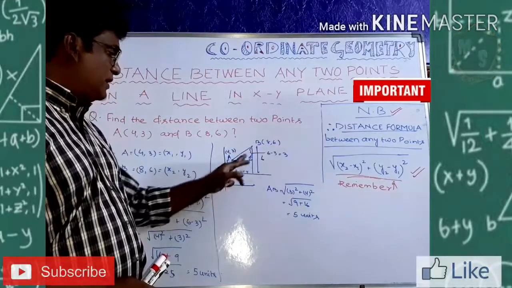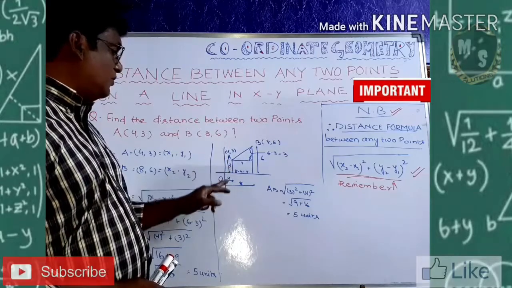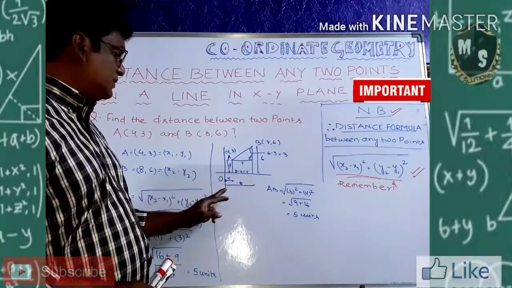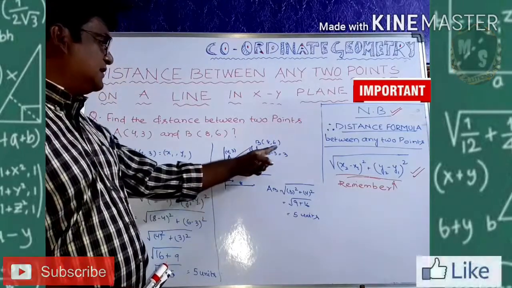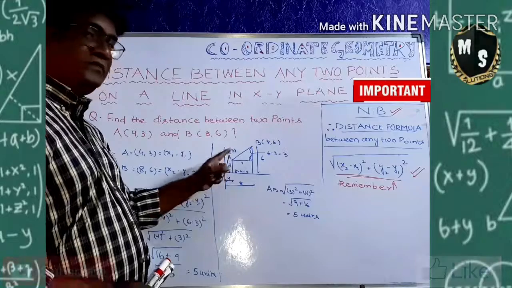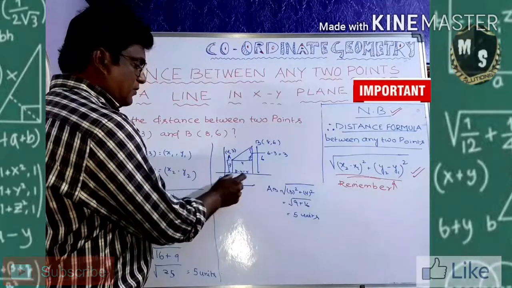They draw perpendiculars, as I said before. Then from here to here, what is the distance? It is 4. And from here to here, it is 8 on the x-axis. On the y-axis, this distance is 6 and this distance is 3. So what is this much distance? 8 minus 4, that is 4.